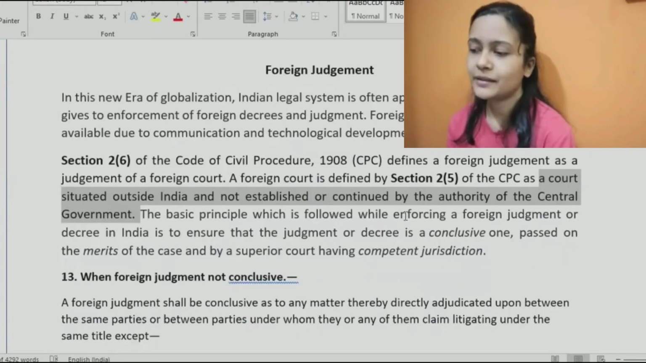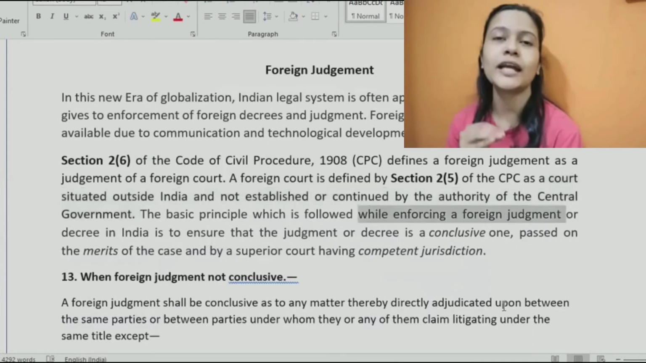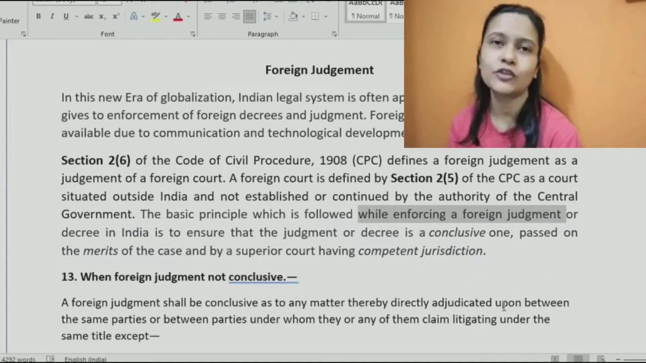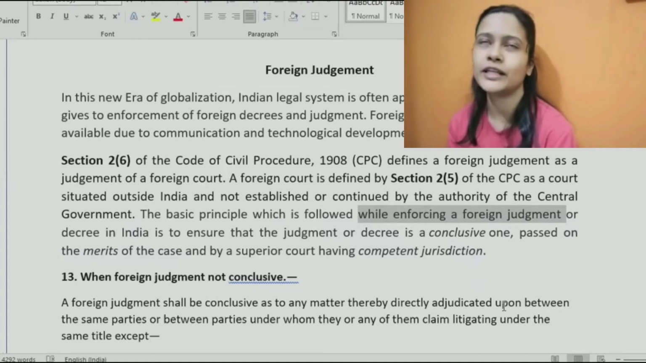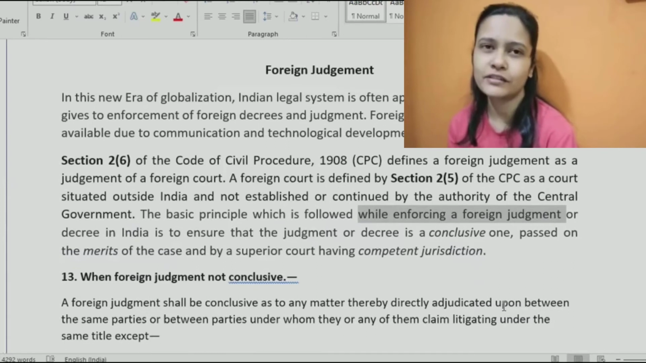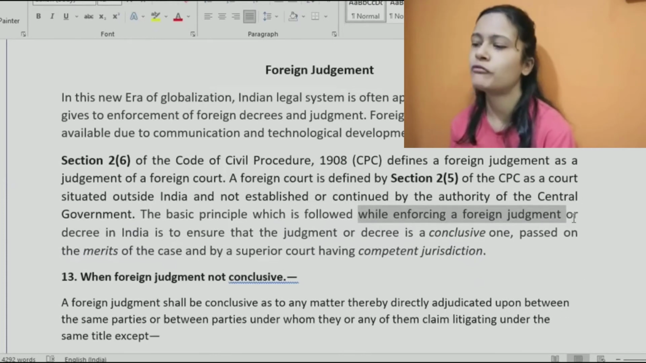Now, the basic principle which is followed while enforcing a foreign judgment is that we can enforce a foreign judgment. Some judgment is given and certain rights are mentioned by the court. Okay, that this person would get so much compensation, or such an injunction order has been passed, or the court may nullify certain arrangements or agreements between parties. All these we can enforce as well. So enforcement of a foreign judgment or decree in India is to ensure that the judgment and decree is a conclusive one.